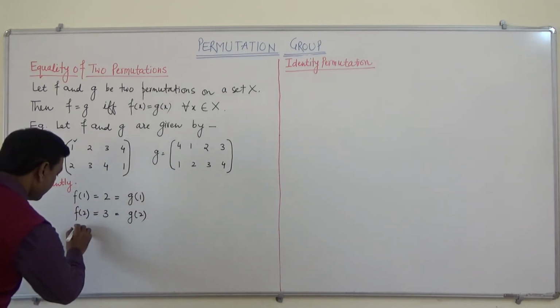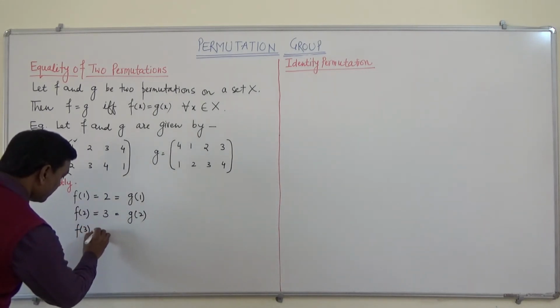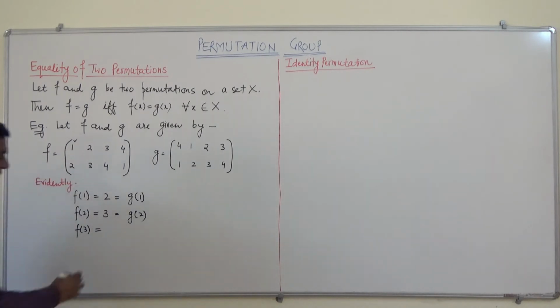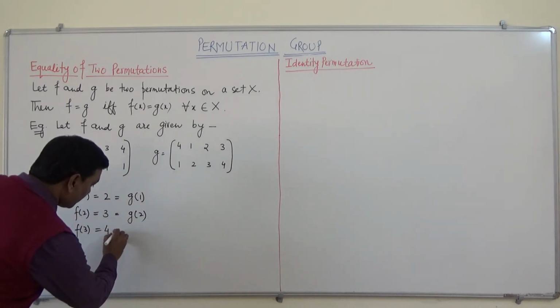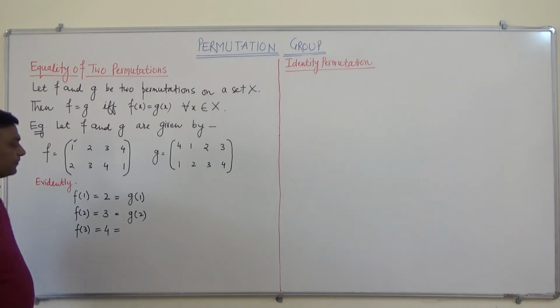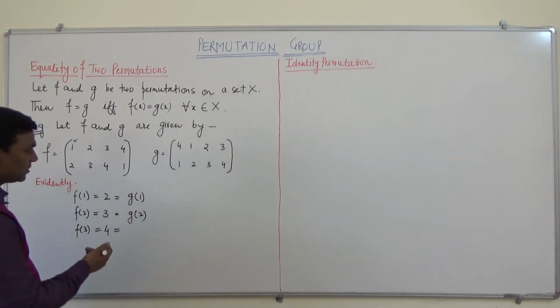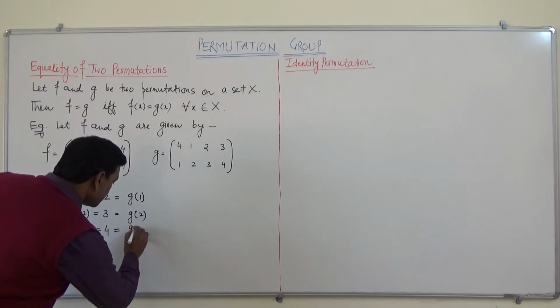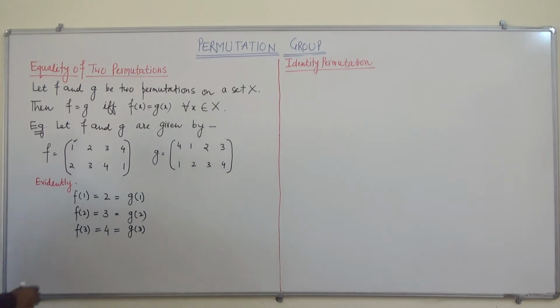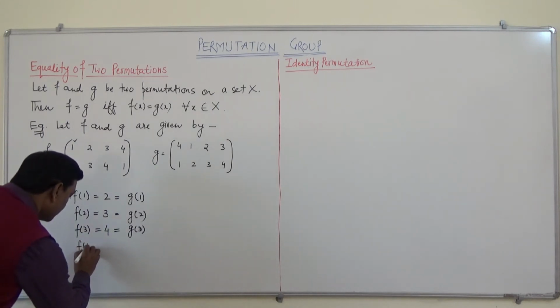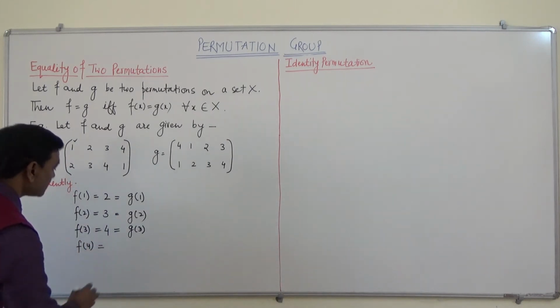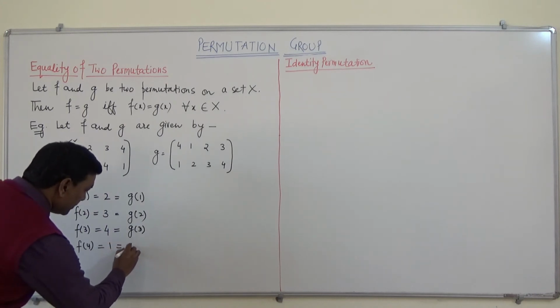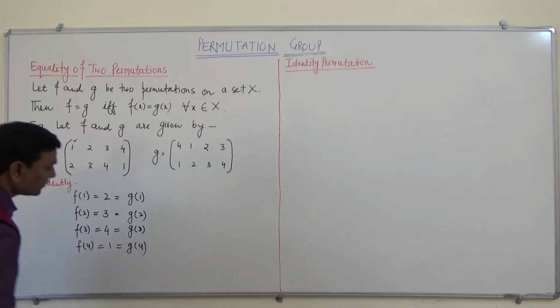And f(3) is 4, or we can say 3 maps to 4. In permutation g, 3 also maps to 4, so g(3) is also 4. And f(4) is 1, which equals g(4).